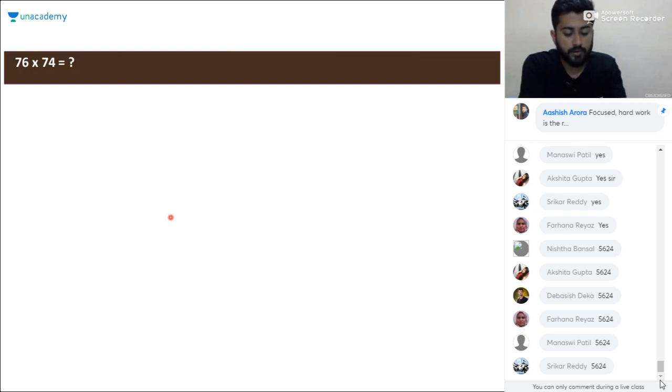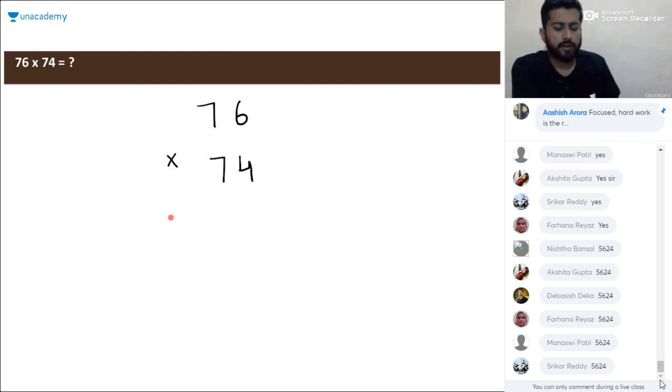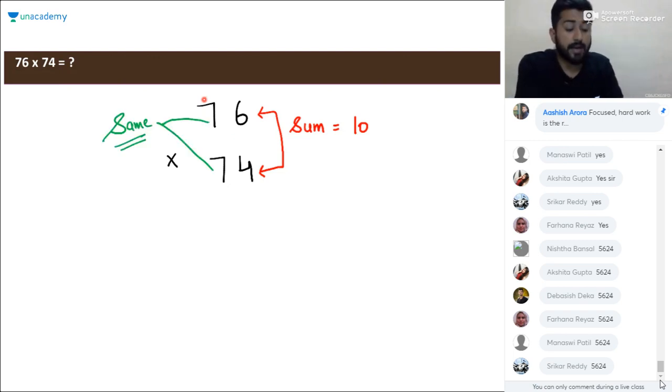Okay, so when you are given such numbers, like in this case, 76 and 74, in which the unit digits have the sum as 10, as 6 plus 4 is 10, and the remaining digit, that is the tens digit here, is the same. When the sum for the unit digit is 10 and the tens digit is the same, it can be the tens digit or the pair of numbers in tens and the next hundreds digit. If they are the same and the sum for the unit digit is 10, just apply it directly. The steps will be like this.